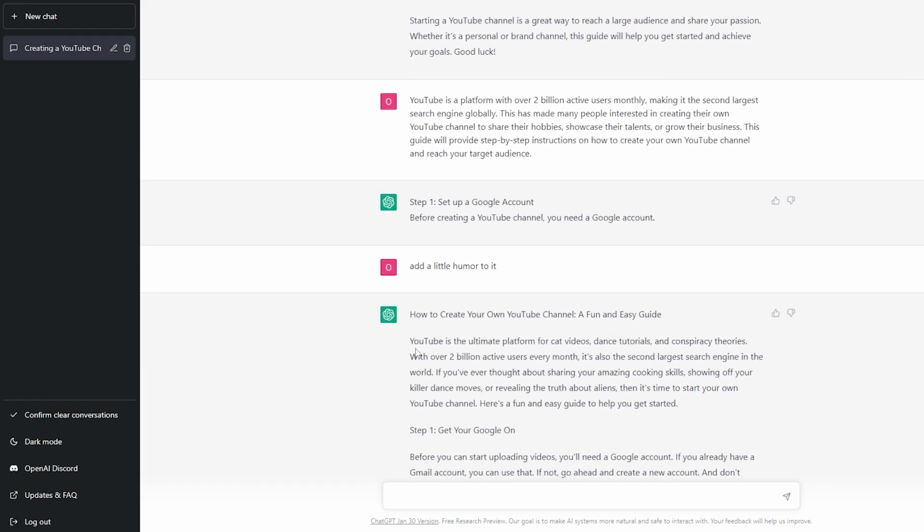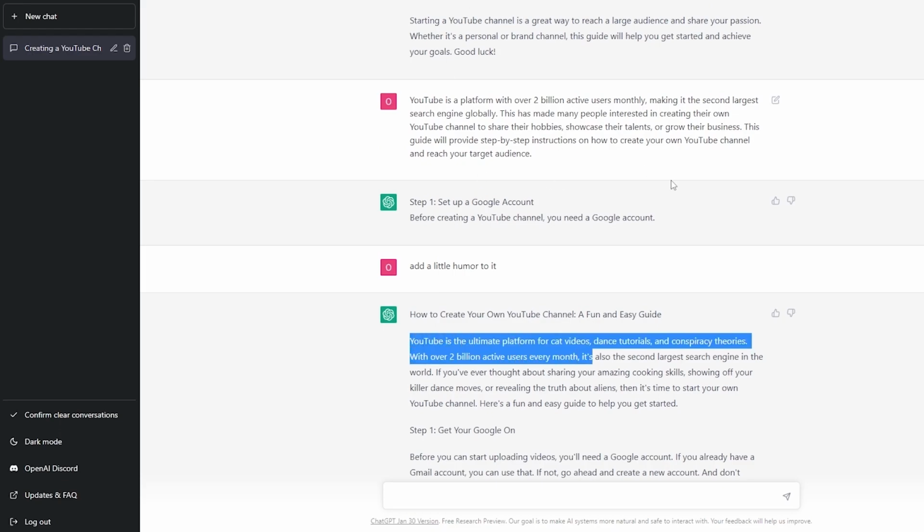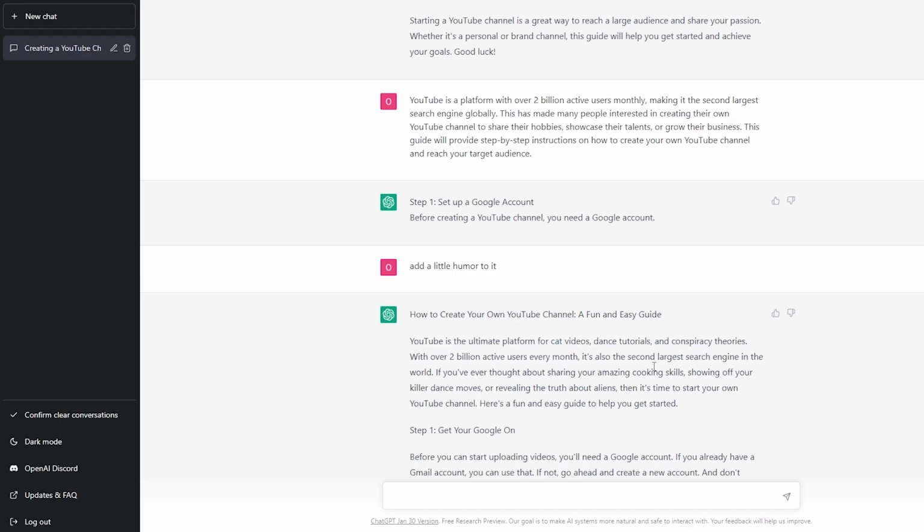Now, what it has done over here is it's mostly the same at a certain point, and then it's completely different and adds more stuff to it. So over here, as you can see, it's the second largest search engine in the world. It's a little bit different over here, whereas it was making it the second largest search engine globally. So as you can see, the word of play is different. That's what made ChatGPT so amazing. And you can go ahead and do whatever you want with it.